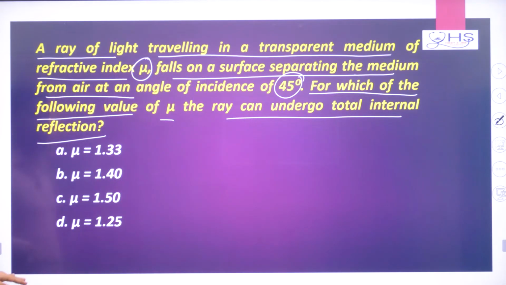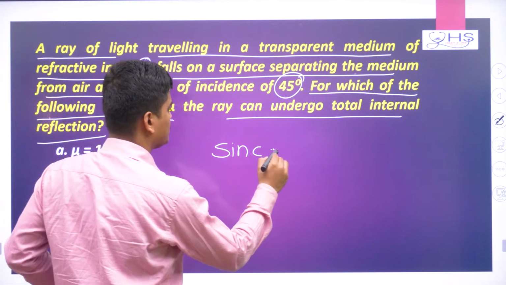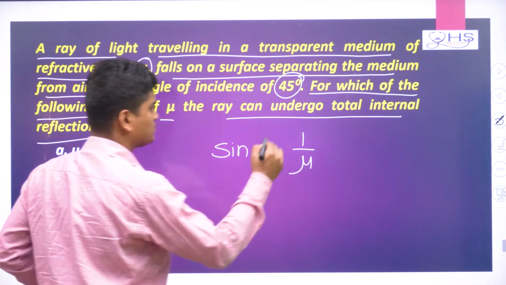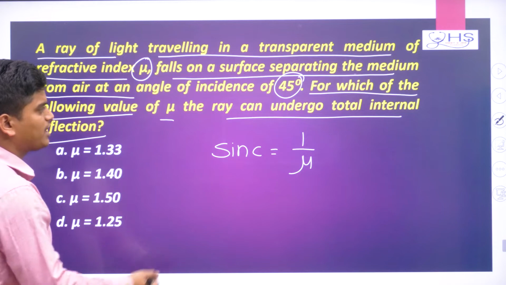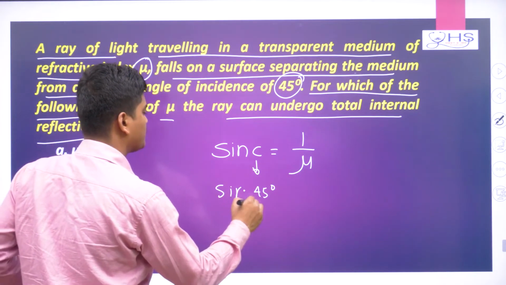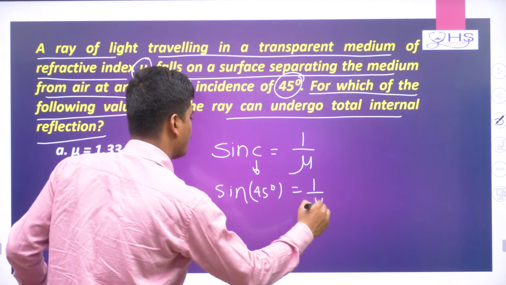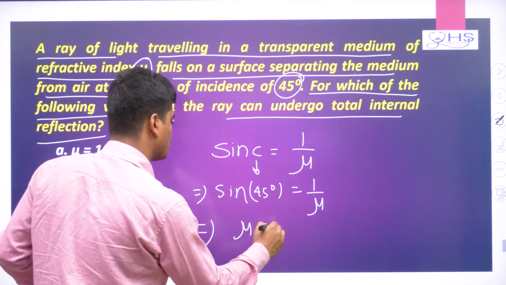Some mu values are given. In the normal condition, sin C equals 1 by mu, where mu is the refractive index. So find the refractive index such that the critical angle is 45 degree. Sin 45 degree is 1 by mu, so mu is root 2.